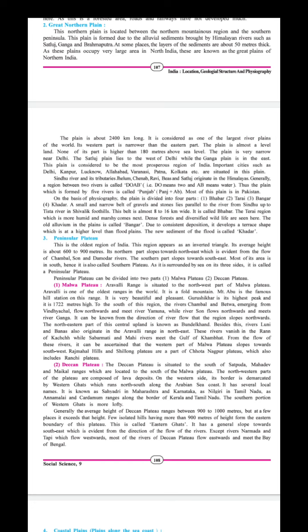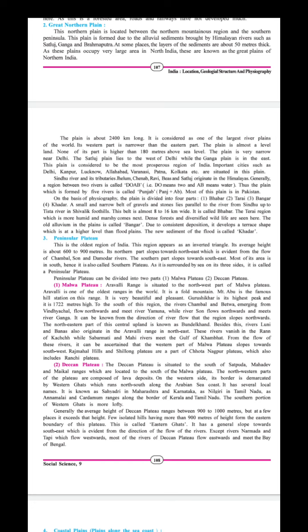The Anaimudi and Cardamom ranges lie along the border of Kerala and Tamil Nadu. The southern portion of the Western Ghats is loftier. Anaimudi and Doddabetta are the highest peaks of the Nilgiri ranges. Generally, the average height of the Deccan Plateau ranges between 900 and 1000 meters.